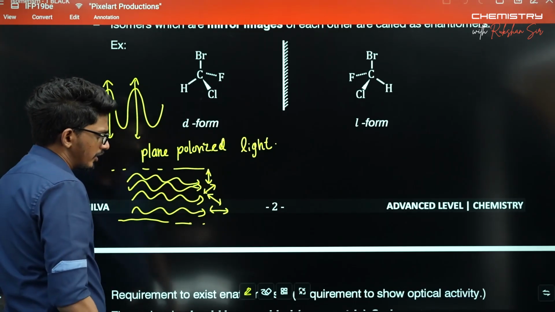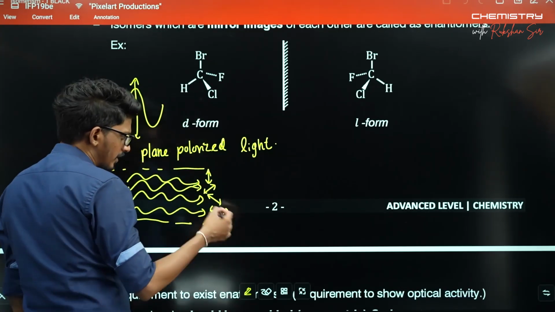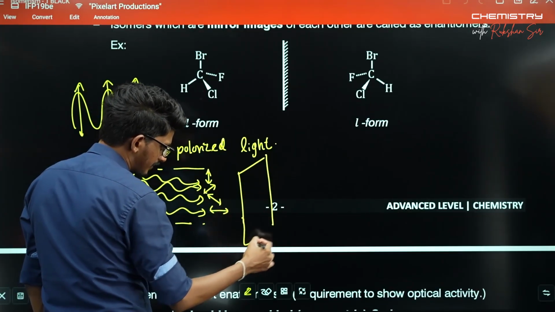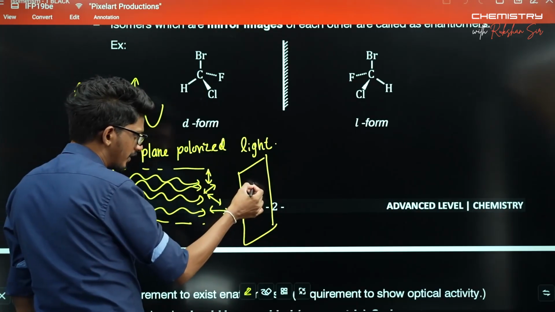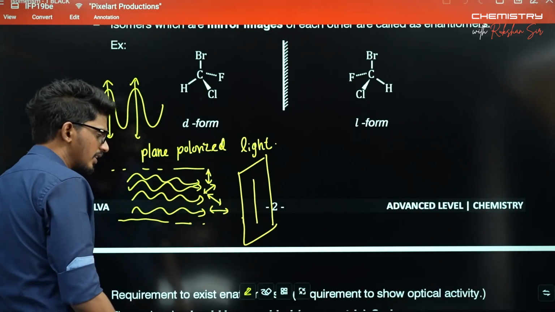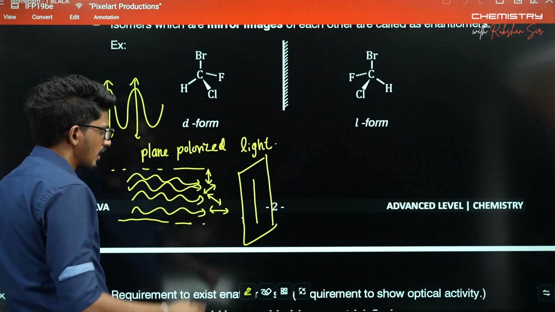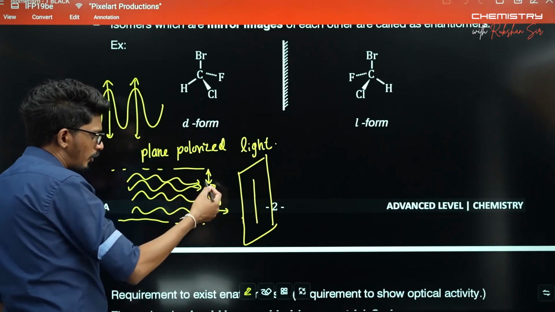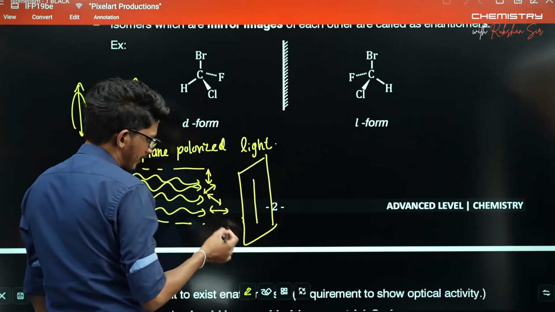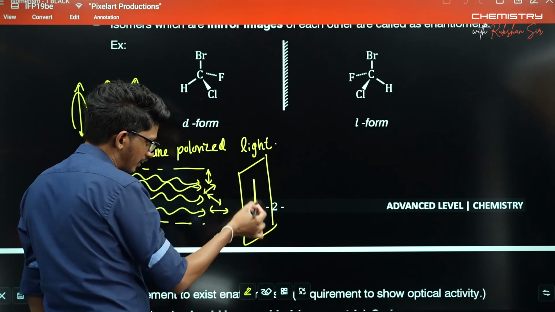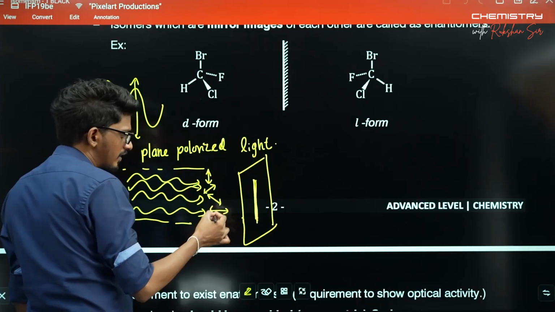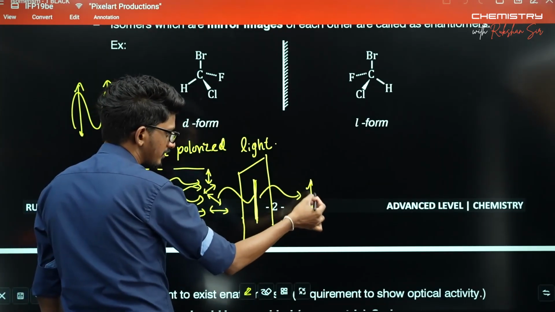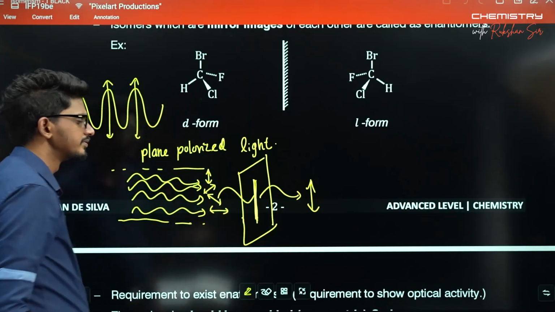So plane polarized light means, if you direct this kind of beam through a very thin slit like this, what will happen? Only one kind of polarized light will come out from here, only the one with this axis of rotation, not the others.